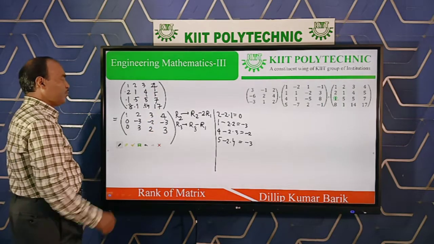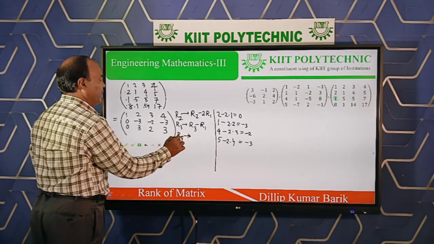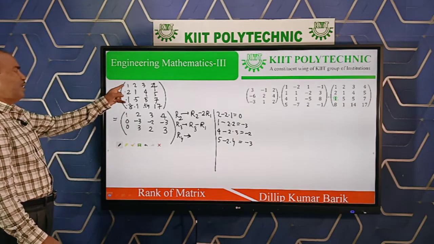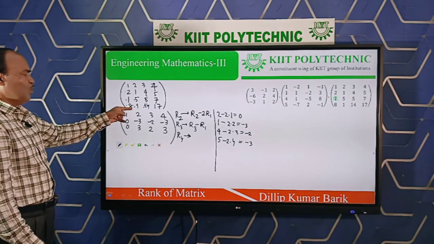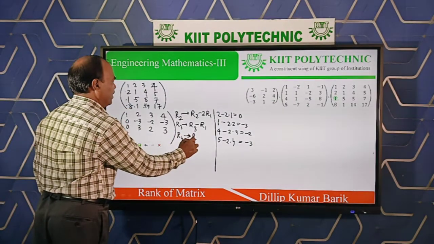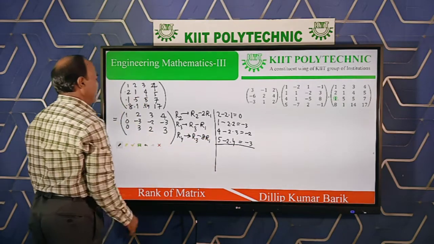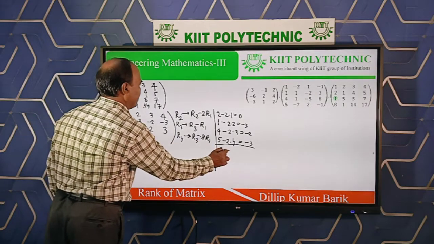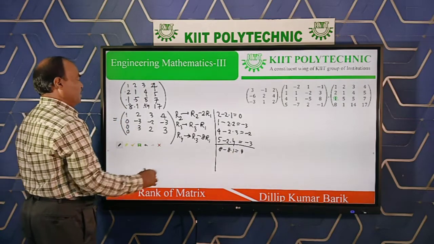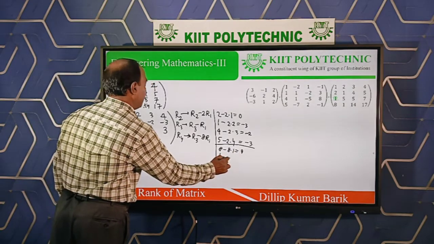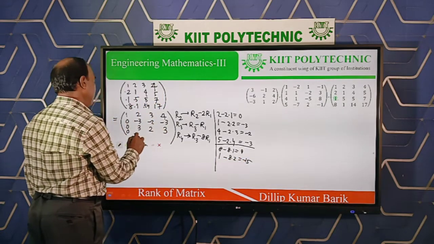Clear? Now change row 4, first element 0, again operating on row 1. Here is 8, here is 1. How to change? Multiply row 1 with 8 and subtract from row 4. So the operation is row 4 minus 8 row 1. You can write the calculation part here. In row 4, 8 minus 8 into 1 is equal to 0. Here write 0. Similarly 1 minus 8 into 2, 16, so it is now minus 15. Minus 15.